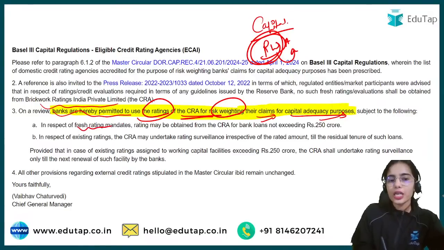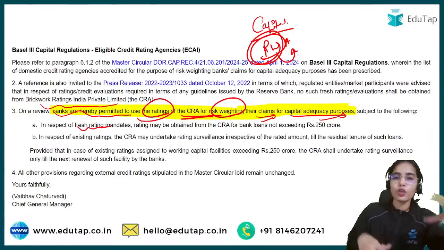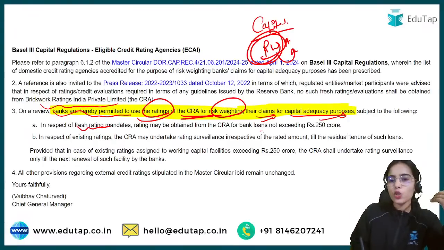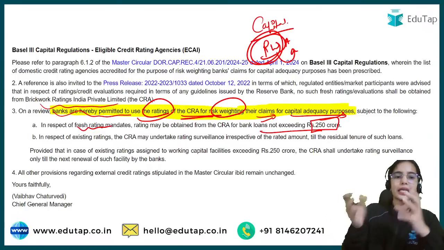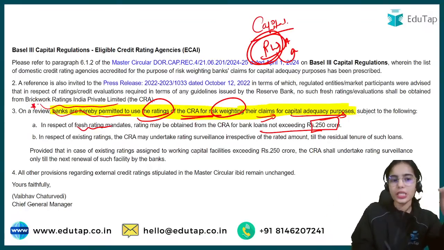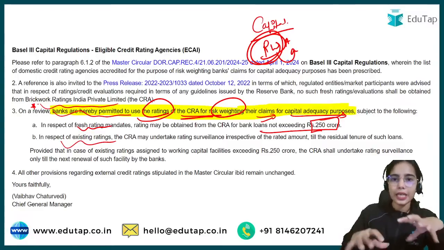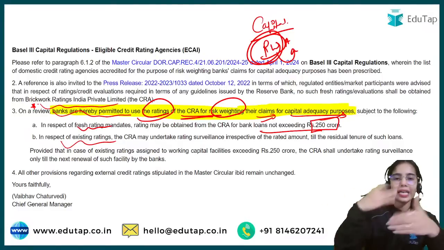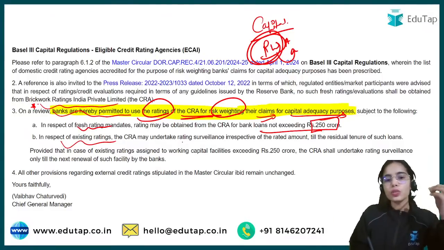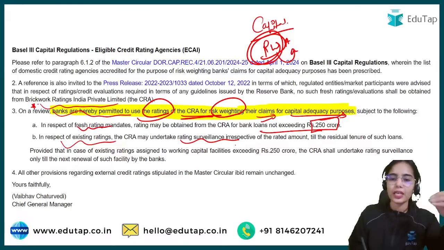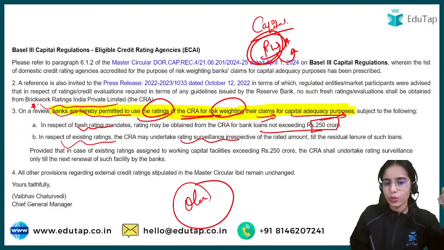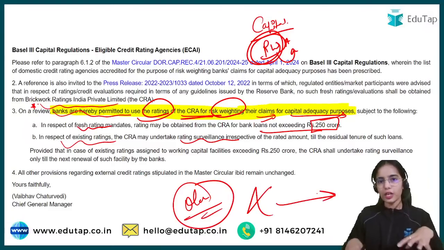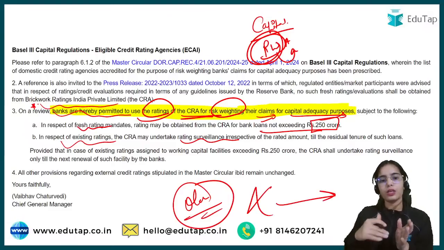For the fresh rating mandates, that is for the fresh loans not exceeding 250 crores, the rating can be taken from the Brickwork Rating Agency. And in respect to existing ratings provided by some other rating agency, in the tenure of the loan, again and again the ratings are required. So the surveillance rating can be taken from the Brickwork without any limit. That is for the older loan. For the older loan, there is no limit for taking the rating from the Brickwork.